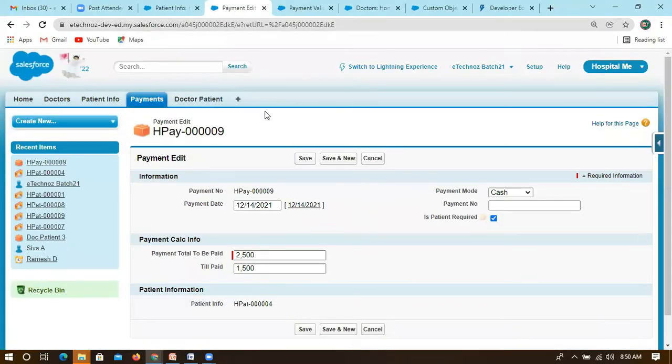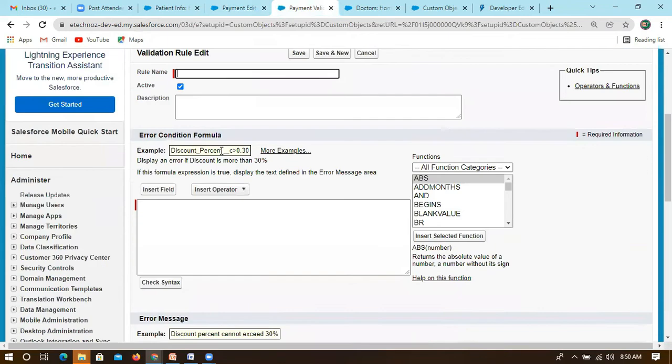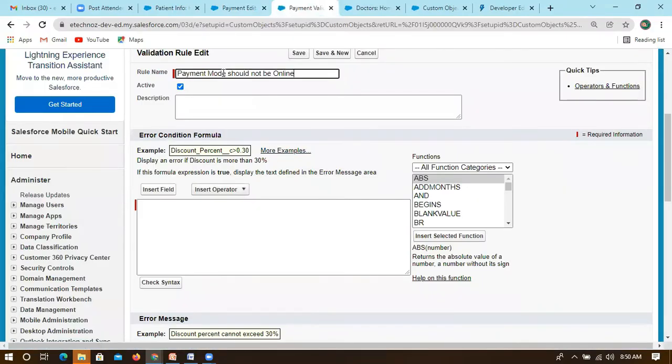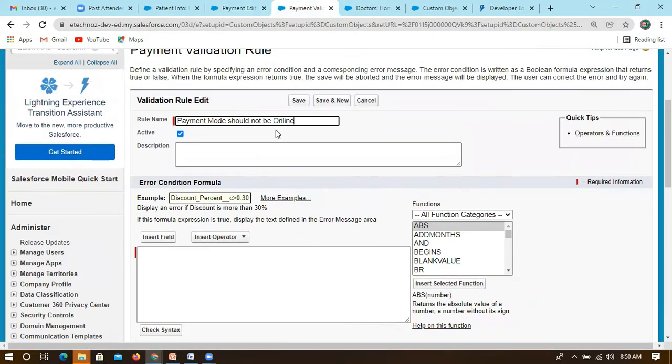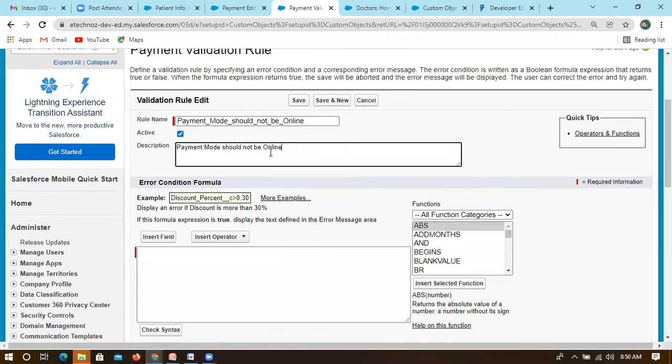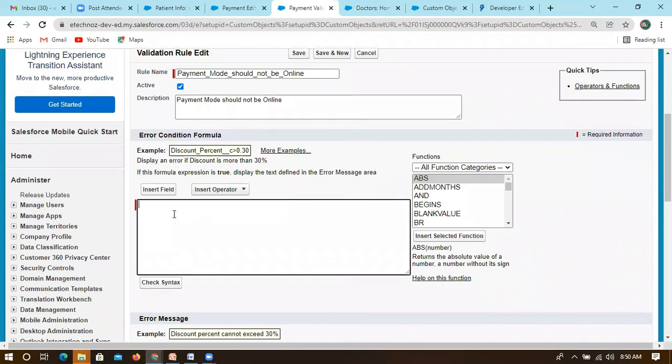So let's quickly check. The rule is: payment mode should not be online. The description is also the same, payment mode should not be online. It can be anything, but it should not be online. Now, on which field do I need to do this?